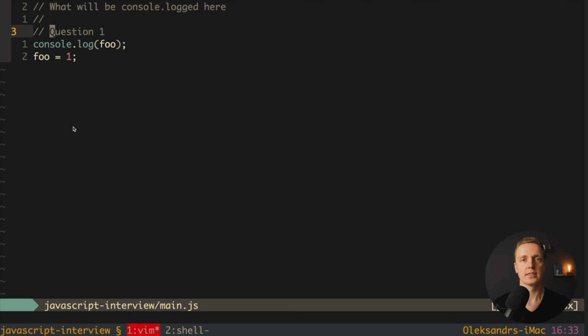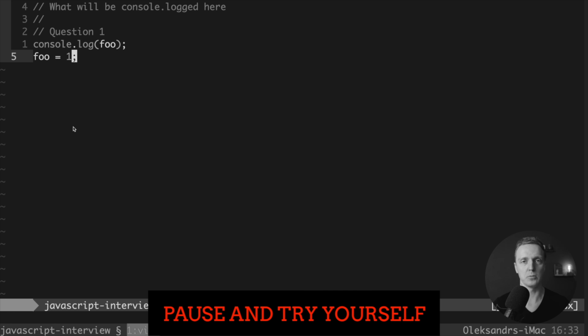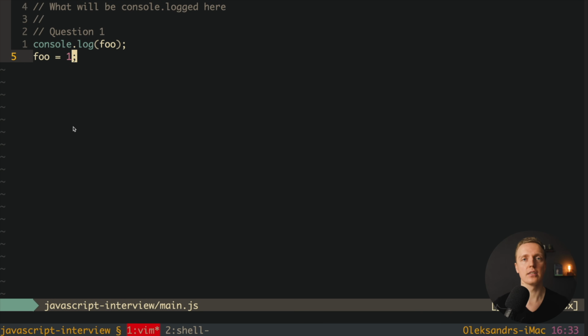You might be asked in the interview a question like this: what will be console logged here? And as you can see here we have console log foo and then foo equals 1. And actually this is a typical question regarding hoisting. So what does hoisting mean? It means that the declaration of your variable will bubble to the top of the file. And this is how it works in JavaScript when you are using the var keyword or the function keyword.